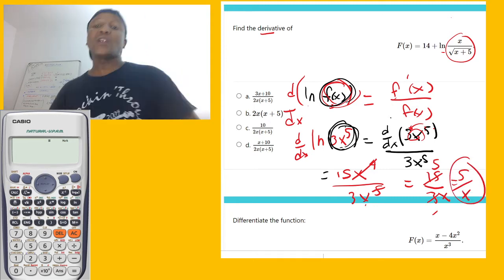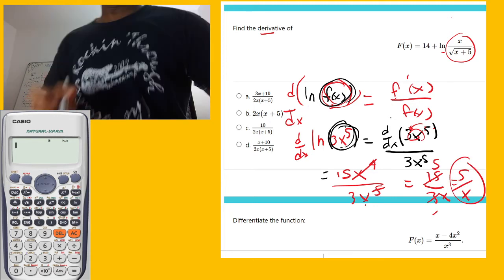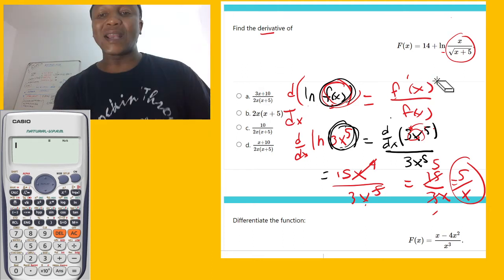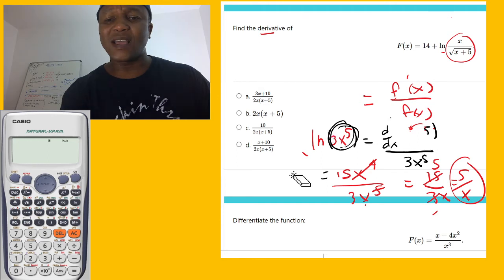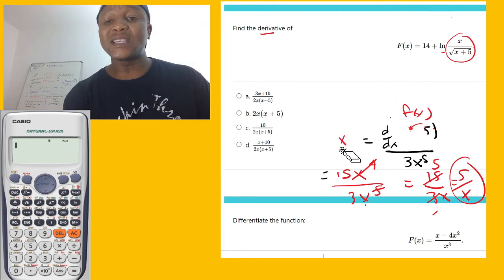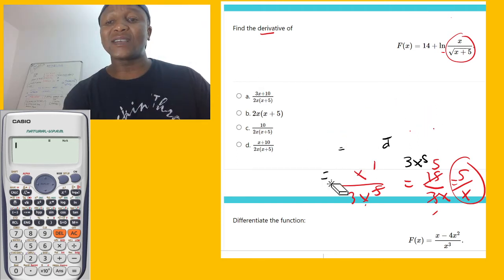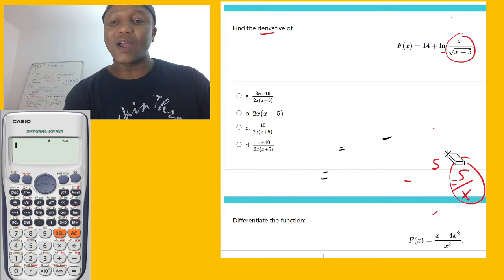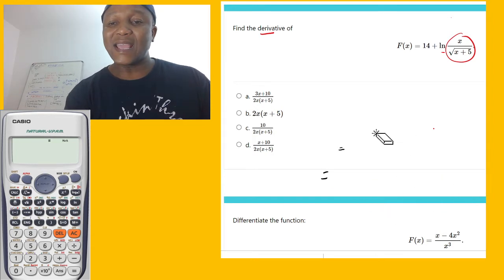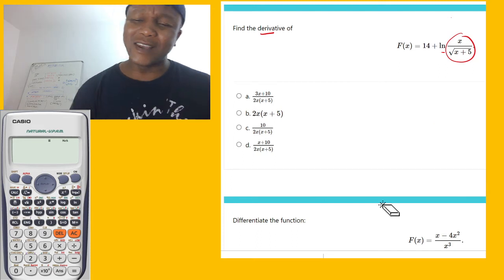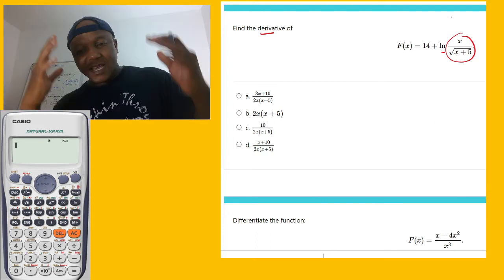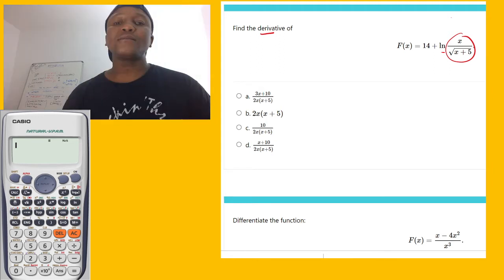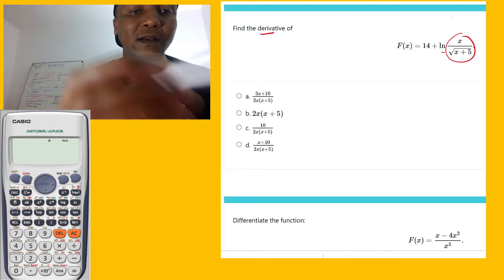So now let's go to the business right there. Since you understand all the concepts I've explained, let's do this question. Easy. They say derivate, so we want to derivate this right here. Easy, I love this. How do we make the numbers easy? Okay, so now we're going to say right now.